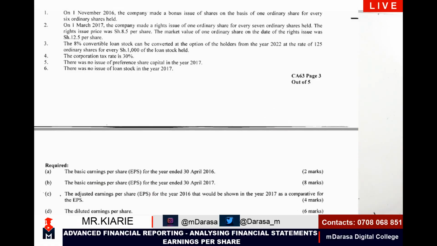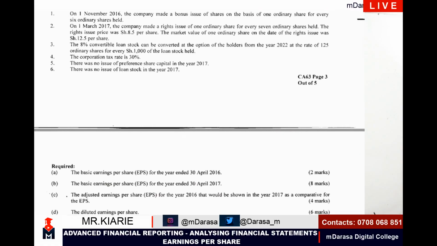Number 2, on 1st March 2017, the company made a rights issue of ordinary shares for every 7 ordinary shares held. The rights issue price was 8.5 per share, and the market value of the ordinary shares on this date of the rights issue was sh12.5 per share.